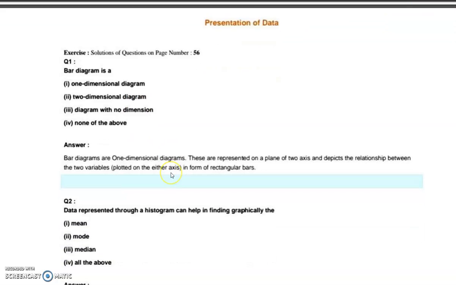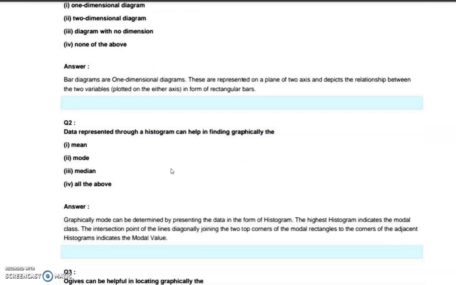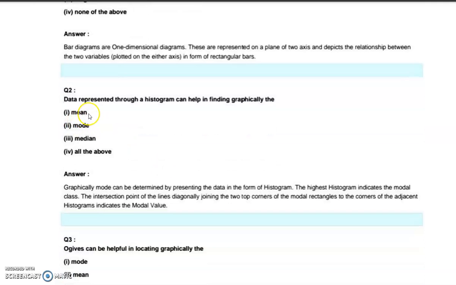Then, data represented through a histogram can help in finding graphically which one: mean, mode, median, or all of the above? We already discussed the same question in another manner. Graphically, mode can be determined by presenting the data in the form of a histogram.